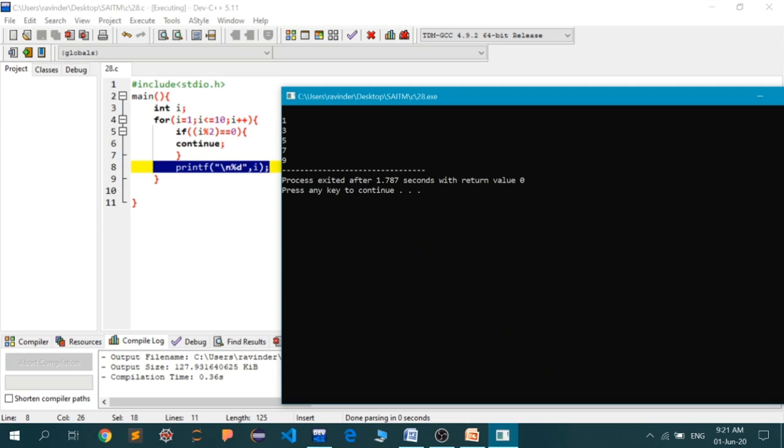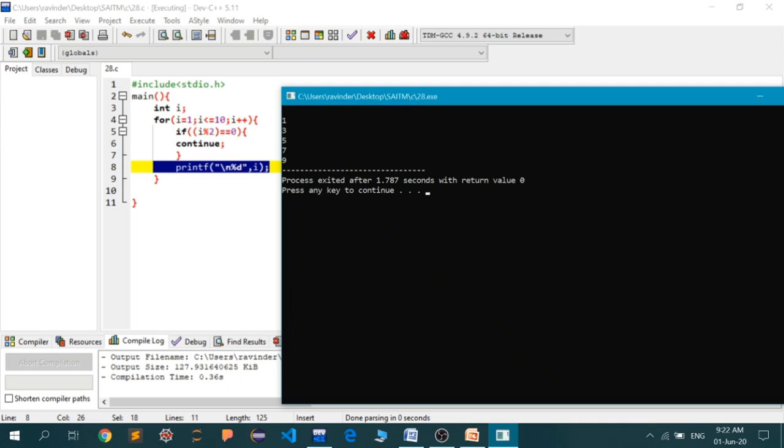Inside the for loop, the first statement is the if block. Now inside the if block, there is one more condition, that is, whether the value of i is exactly divisible by 2 or not. In this pass, the value of i is equal to 2. Now 2 is exactly divisible by 2, so the remainder of 2 divided by 2 is going to be equal to 0.